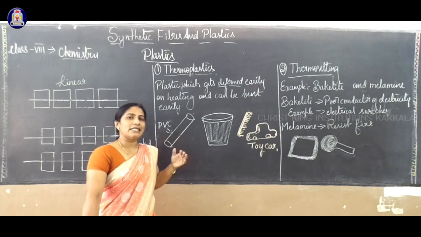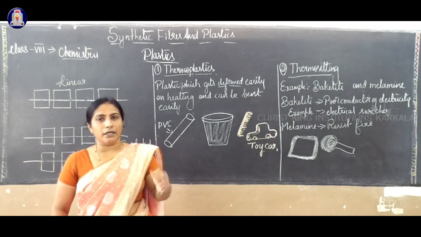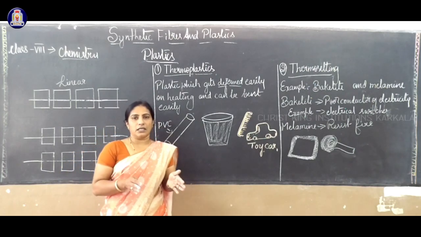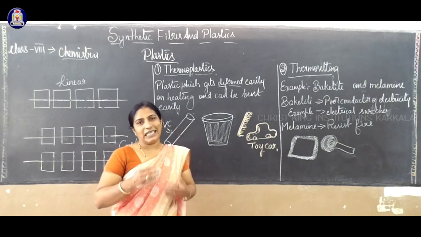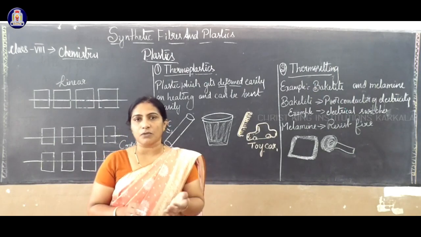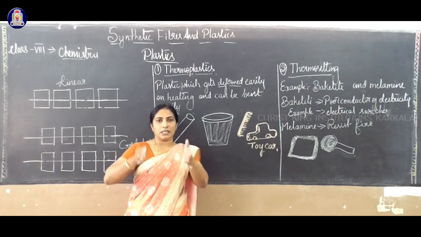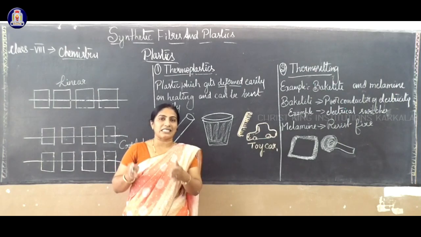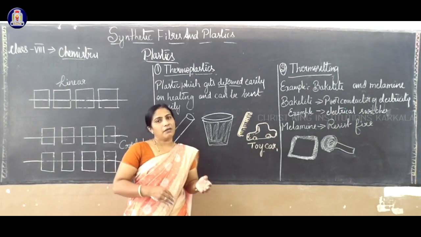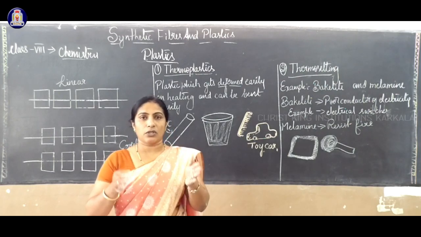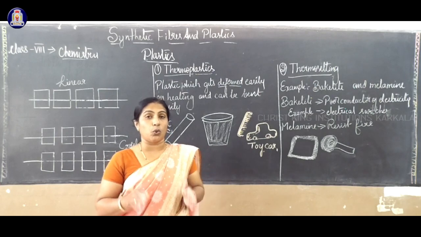All synthetic fibers undergo different processes. As I said, it's not easy. We get all the different types of synthetic fibers easily in the market, but the preparation takes place in different processes and different stages. They add different types of chemicals to get a raw material, using petroleum products.